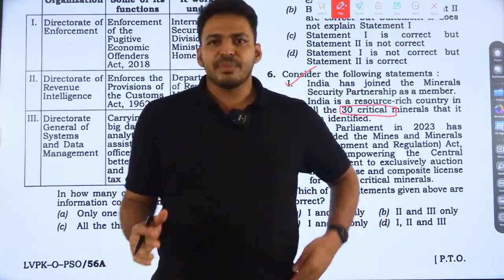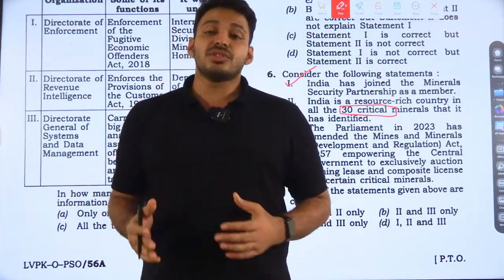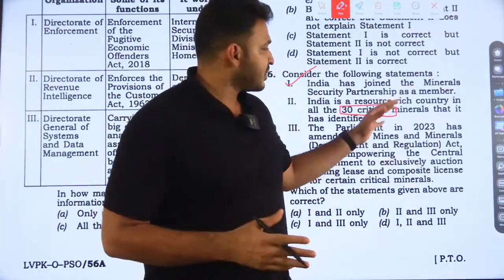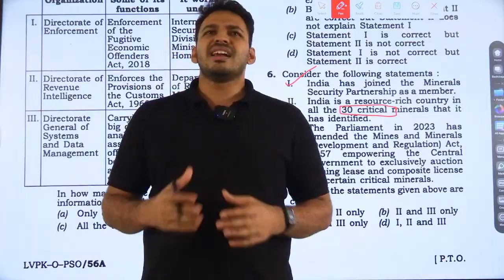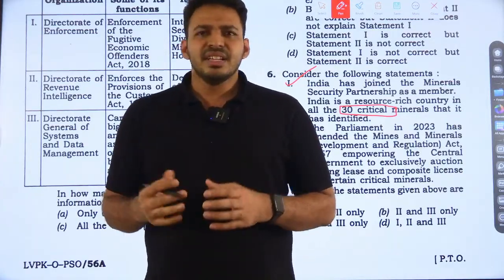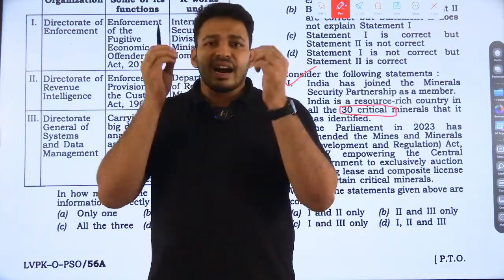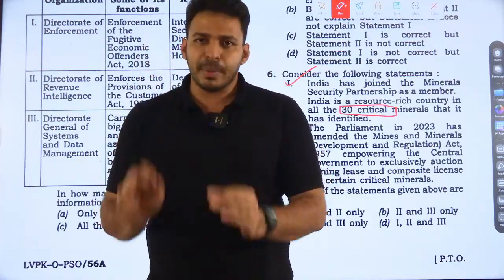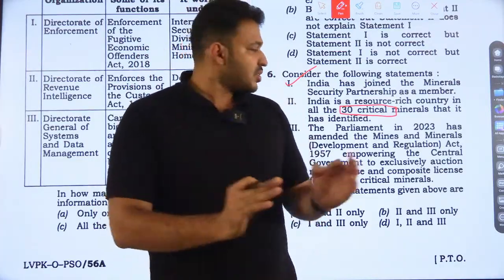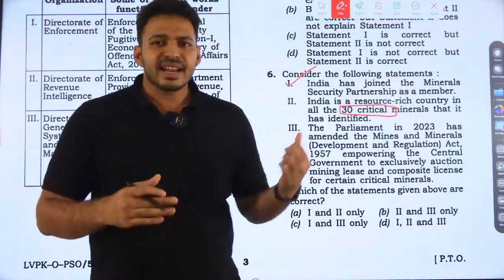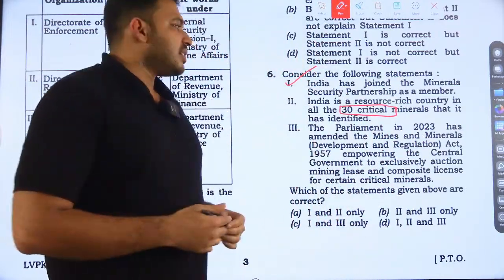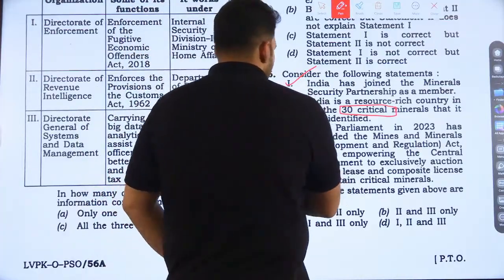India has many critical minerals available, but for some minerals like cobalt, nickel and lithium, India is actually 100% import dependent. We are not resource rich for all these 30 critical minerals. It's an extreme statement, so you can guess that this is a wrong statement.